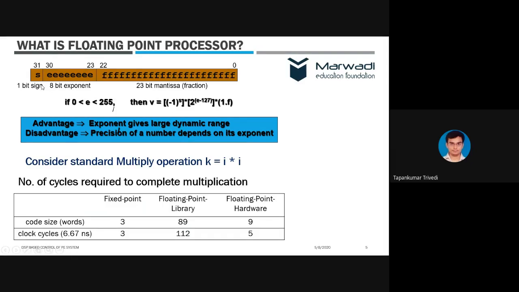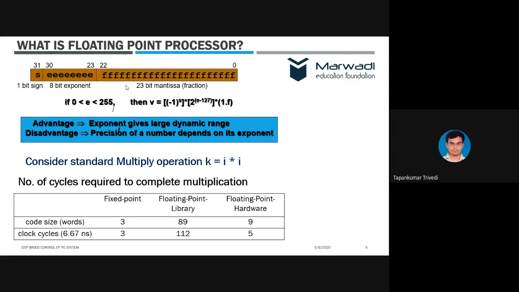That means we have 1 bit specified for sign, that is S. There are 8 bits for exponents, that means the power, and 23 bits for mantissa, and that is our fraction. So we can write any number in binary as a binary fractional number using this floating point processor.